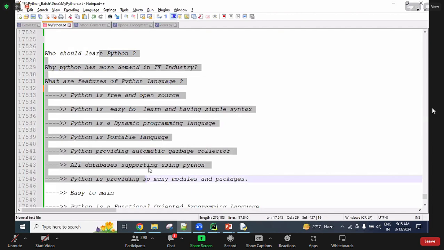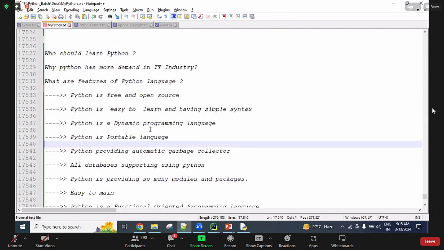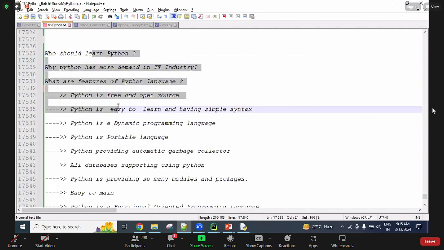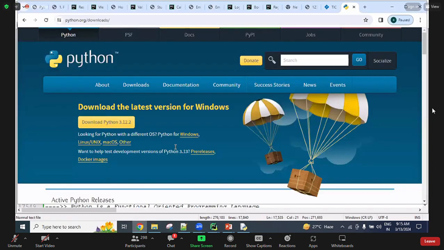I will add them into the portal, along with full stack development: what front end is, what back end is, what a database is, who develops the back end coding, and who develops the front end coding. These all related materials I will upload in the portal. You can access them from the portal, guys. Just wait, I will show you that portal.